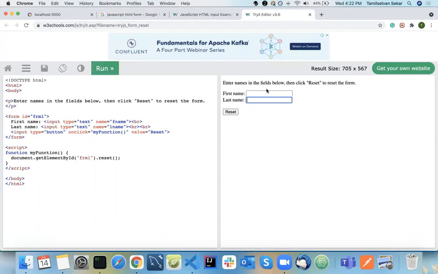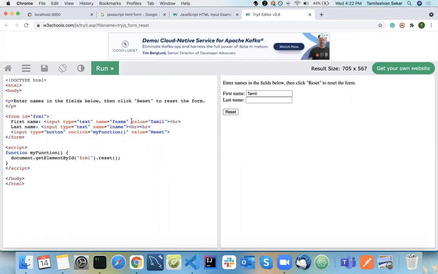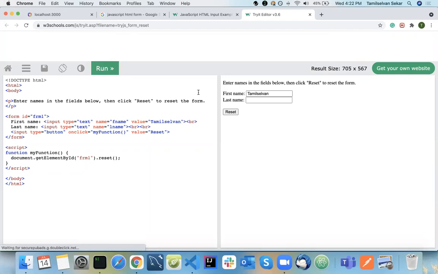This is basic JavaScript. Each and every input element will have a value attribute, right? Suppose I have value equal to something like Tamil here and run it. See, by default the value is assigned, because we have a value attribute. Whatever you type in here is going to be in your value attribute. If I have a different name and run this, it will be adjusted here.